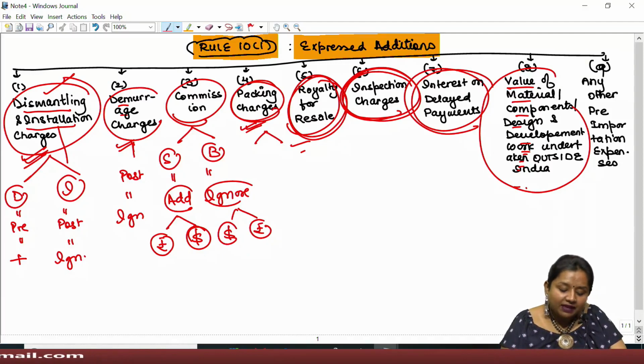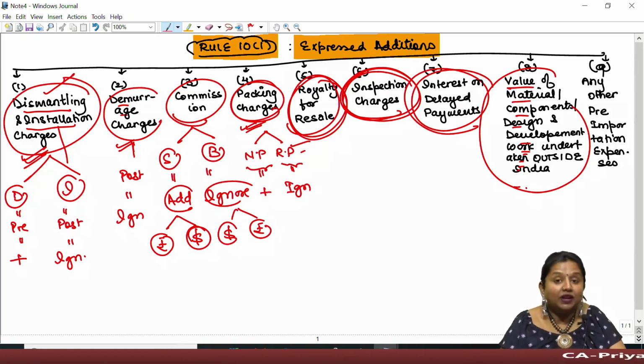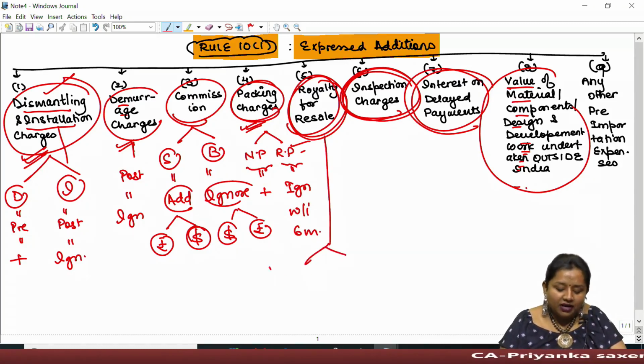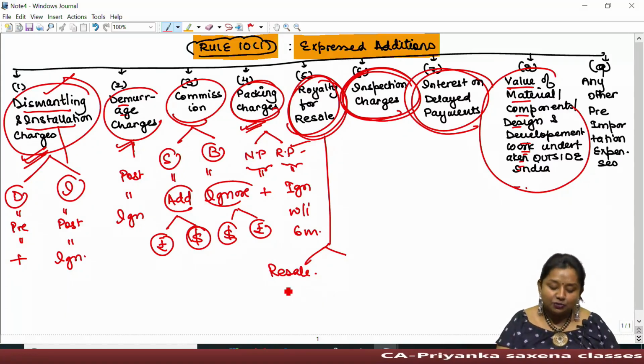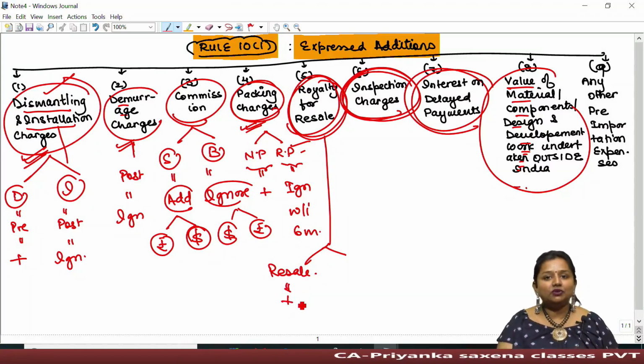In case of packing, there are two kinds of packing, normal packing or returnable packing. Normal packing shall always be added, whereas returnable packing shall be ignored, provided it must be returned within 6 months. In case of royalty, if the royalty is paid for resale against which goods are imported in India, tangible goods are being imported, then such amount shall be added.